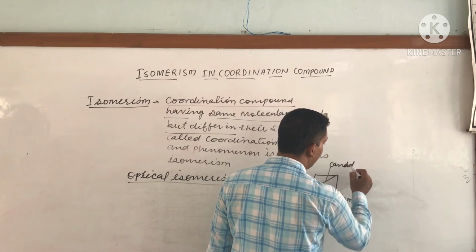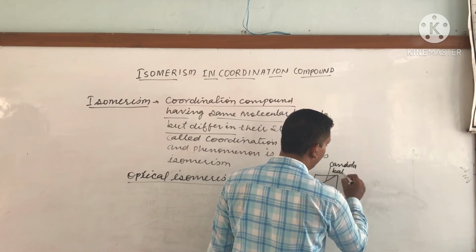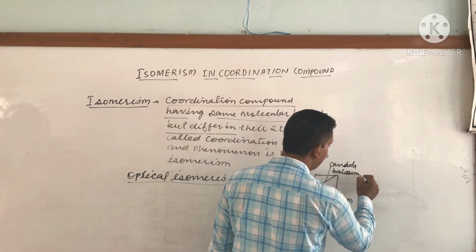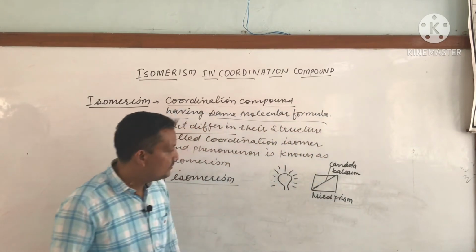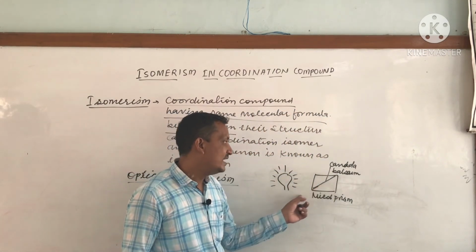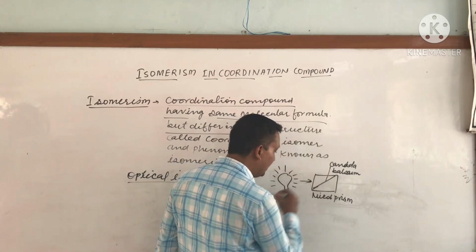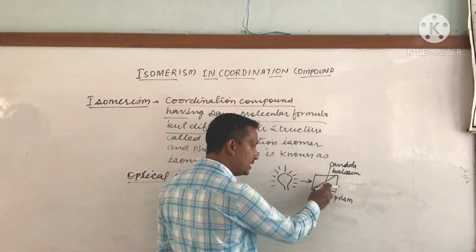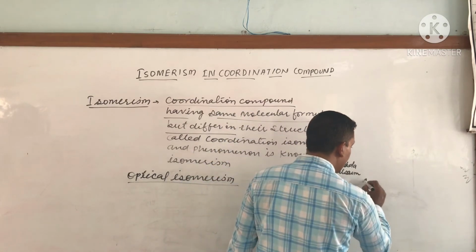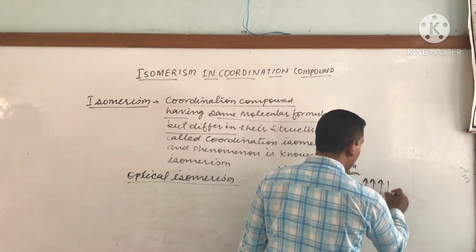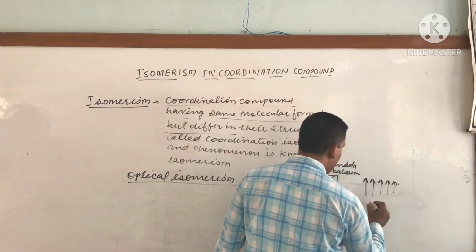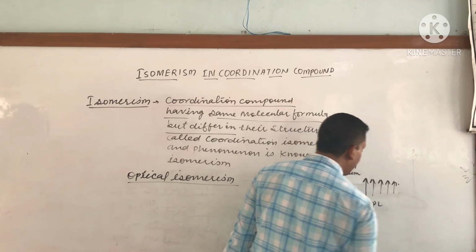That glue is called Canada balsam. Canada balsam is the gum which is used for sticking these glass prisms. Whenever light is allowed to pass through the Nicol prism, the light rays become parallel. This is called PPL, plane polarized light.